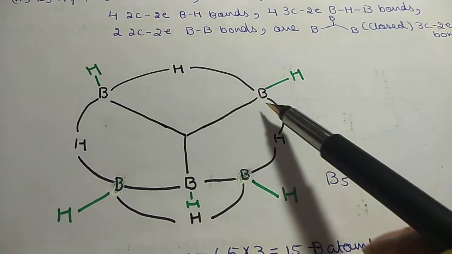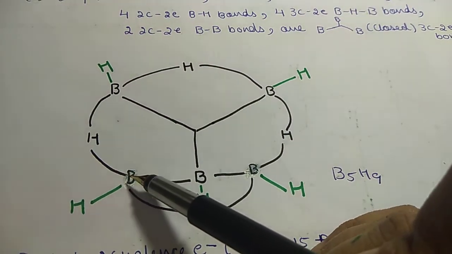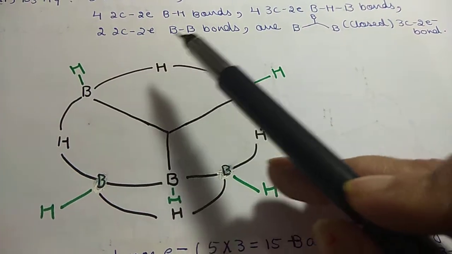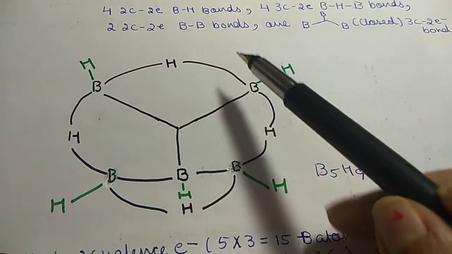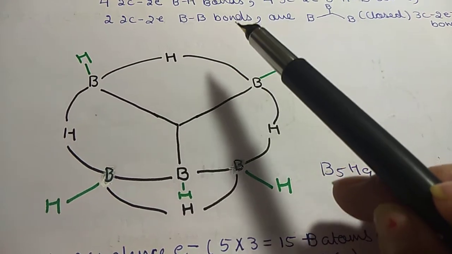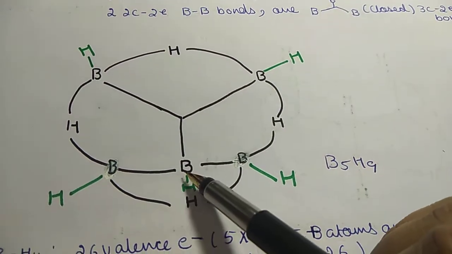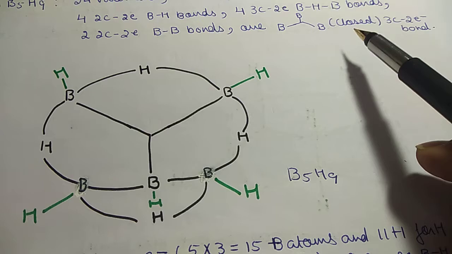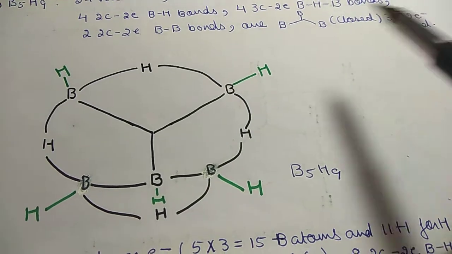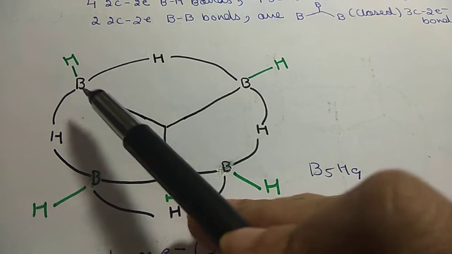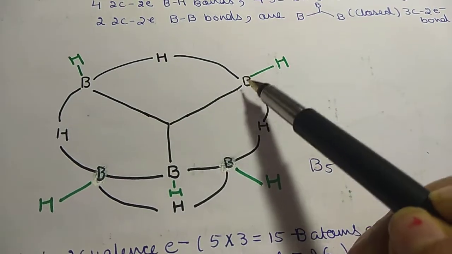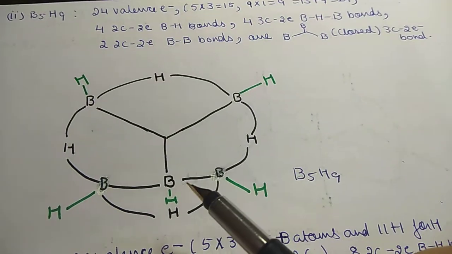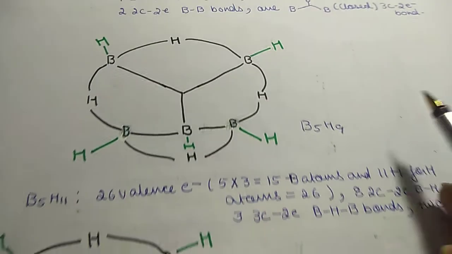This is 1 BHB, 2 BHB, 3 BHB and 4 BHB bond. Then we have 2 center, 2 electron BB bonds. This is 1, 2 BB bond. Then we have 1 BBB closed 3 center, 2 electron bond. This is that closed bond, BBB. So in this way, we have 24 valence electrons and we have 12 bonds.